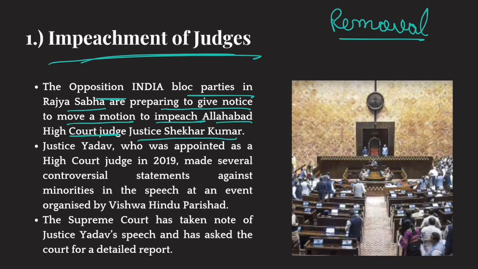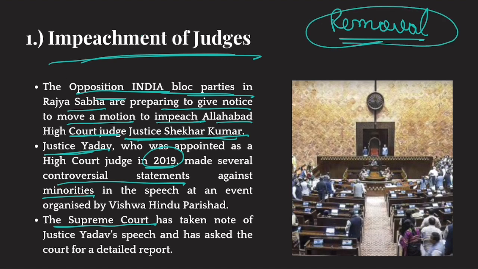And why are they moving a motion against Justice Shekhar Kumar? Because Justice Yadav, who was appointed a High Court judge in 2019, made controversial statements against minorities in an event recently. Even the Supreme Court took cognizance of this matter and decided to investigate and ask the judge to explain himself. But opposition India bloc party members are saying that disciplining this judge is not enough. We need to remove this judge, and that is why they are moving an impeachment motion against him.